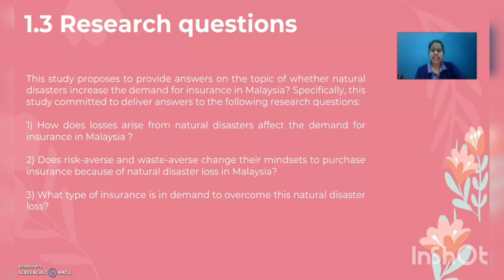Alright, for the research questions: first, how do losses arising from natural disasters affect the demand for insurance in Malaysia? Second, do risk-averse and waste-averse people change their mindset to purchase insurance because of natural disaster losses in Malaysia? Third, what type of insurance is in demand to overcome these natural disaster losses?